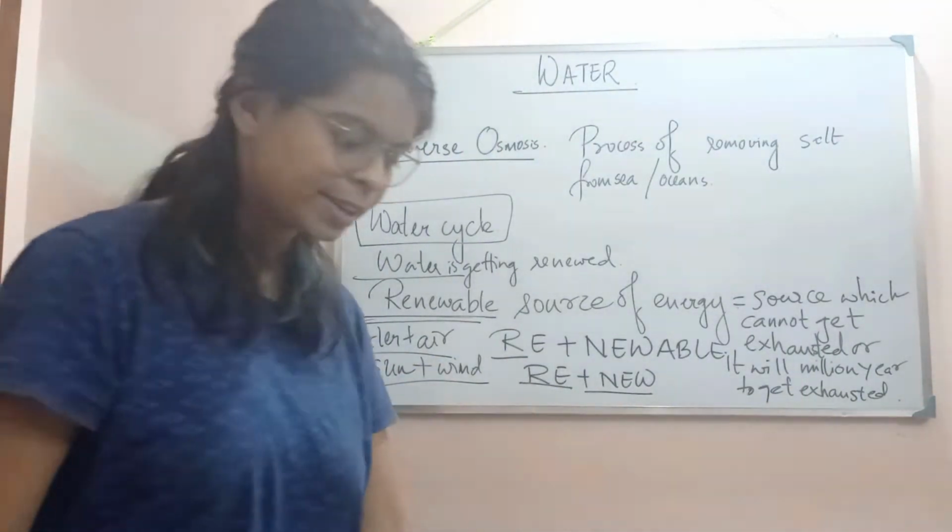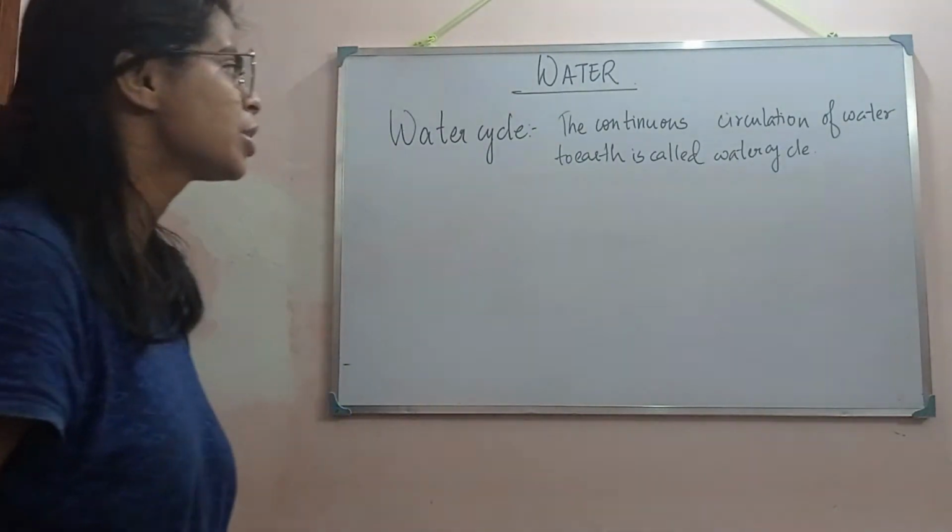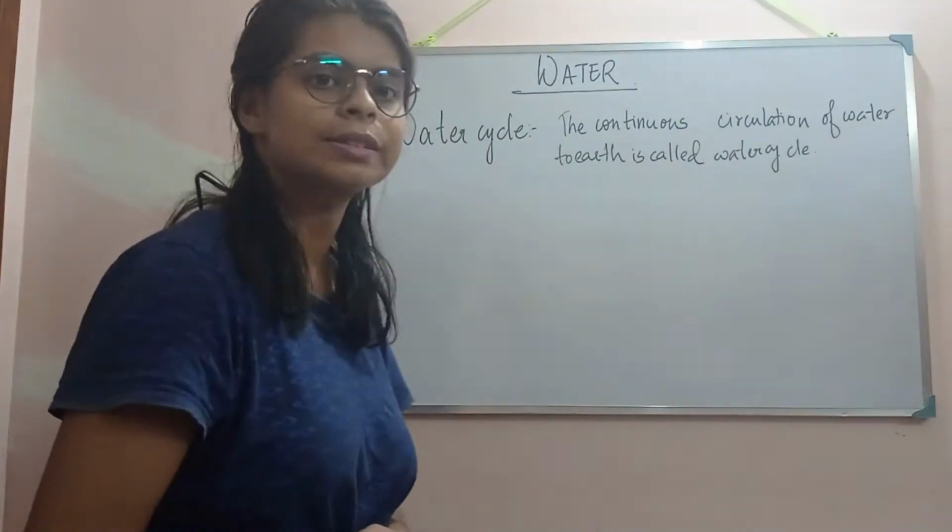Okay, let's write it. So what is the water cycle? The continuous circulation of water on earth is called the water cycle.